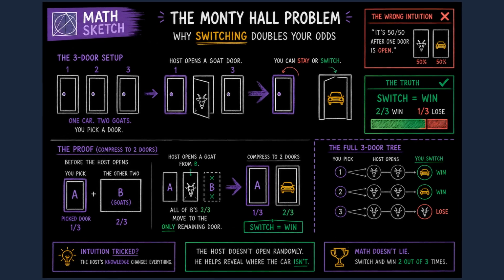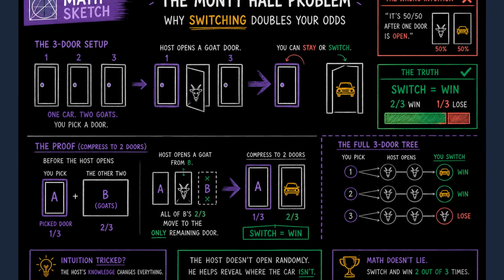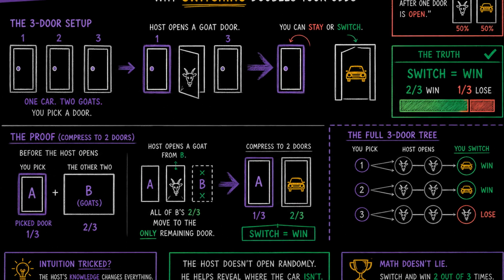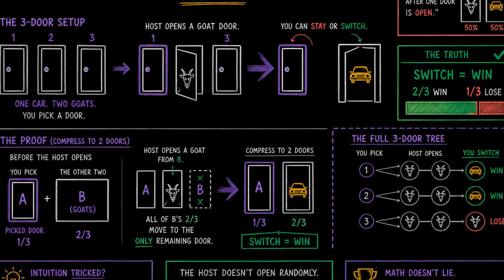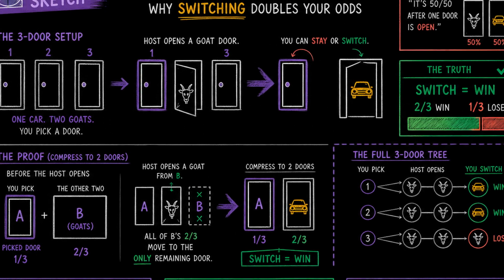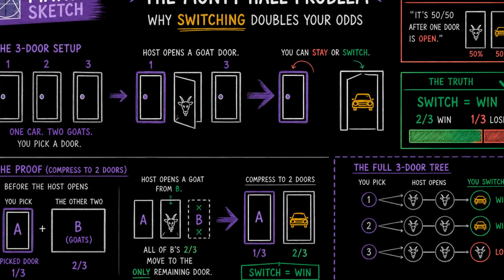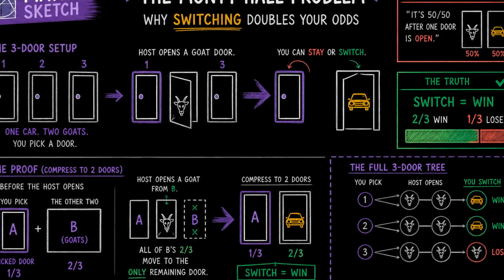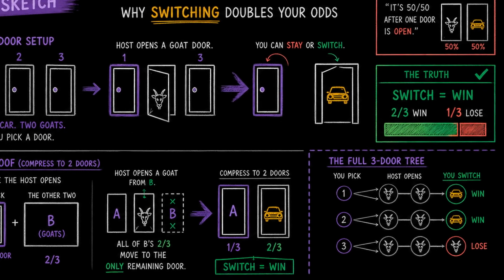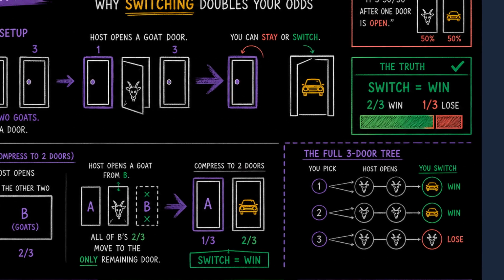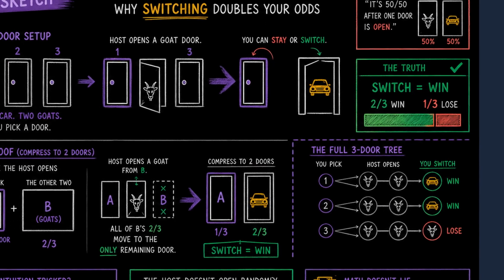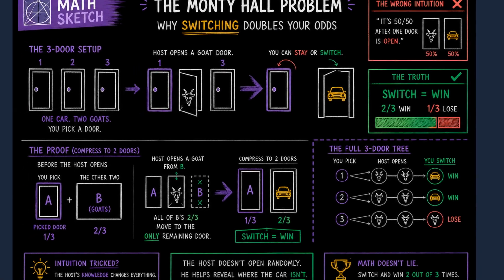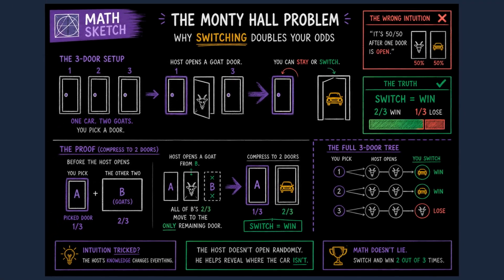Scale the puzzle to 2 doors to see the logic naked. One prize, you pick one, the host opens the other, it is empty. Switching always wins. In the 3-door game, your first pick is a wrong filter. The host's reveal does the same job as opening the only other loser, but leaves one consolidated alternative. Same structure, one extra door at the start.